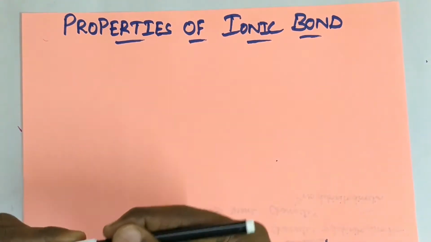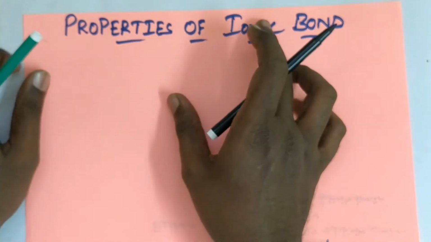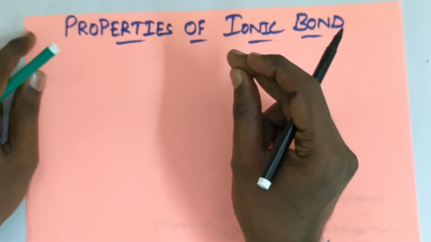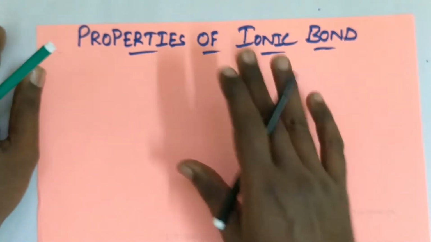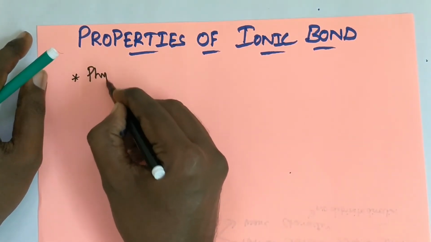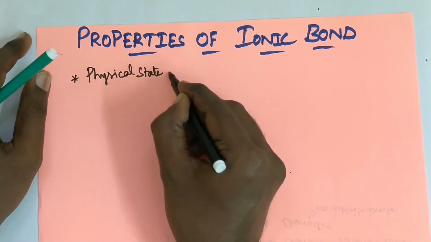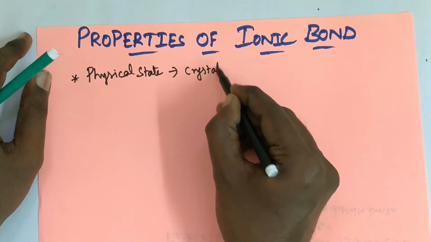So next topic is properties of ionic bonds. Already we have seen ionic bond means oppositely charged ions are held together by a strong electrostatic force of attraction, and let's see the properties of ionic bond. First one is physical state. The short form I am writing: in physical state, they exhibit as crystalline solids.